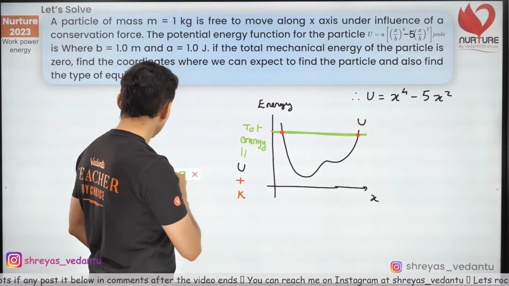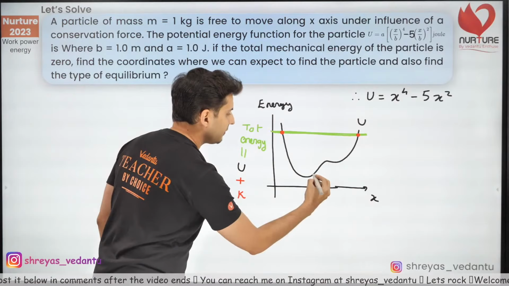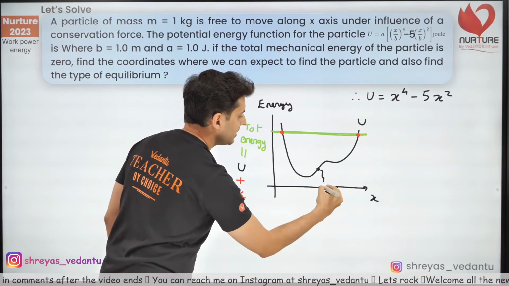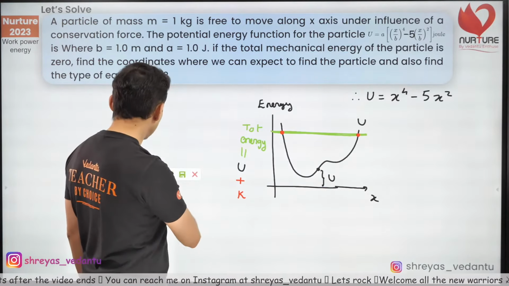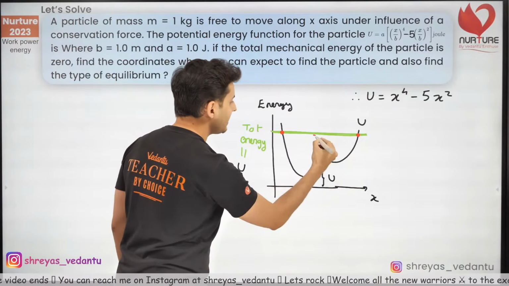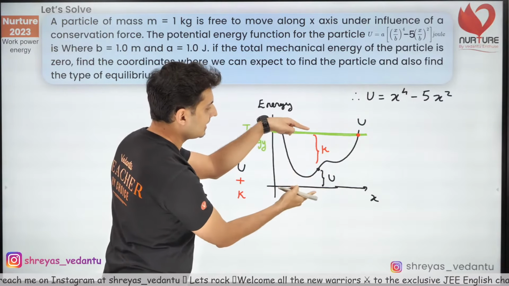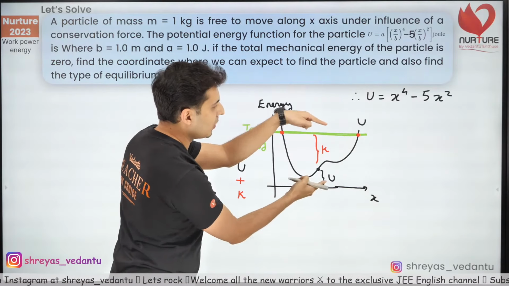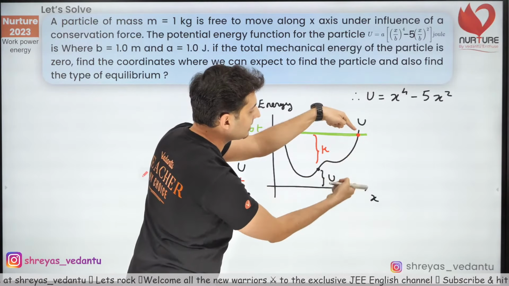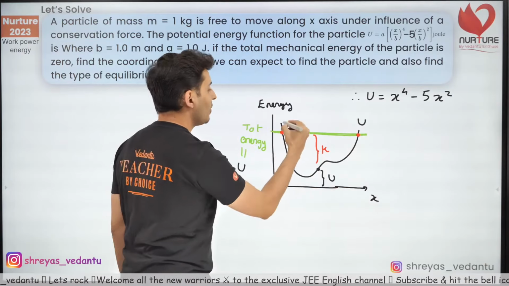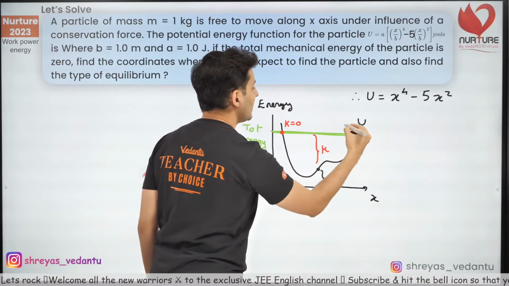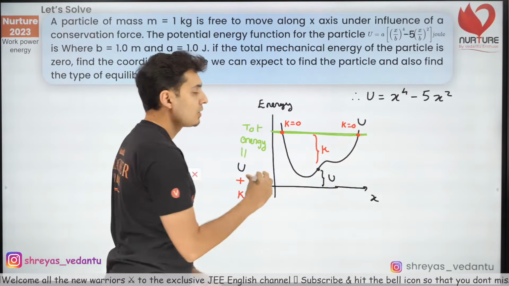At some other point, if I take this point, this much is potential energy, and the remaining part is the kinetic energy. Potential plus kinetic is total. So at this point, the entire thing is potential, which means the kinetic energy is 0, and it is 0 here too.